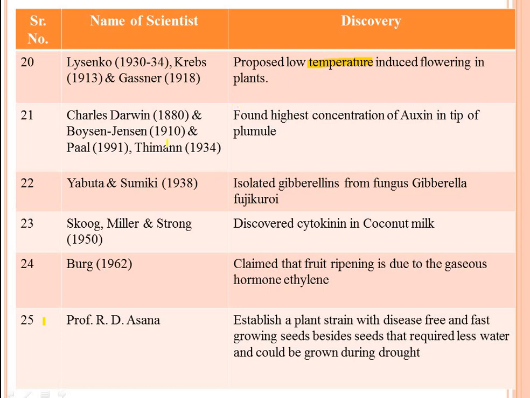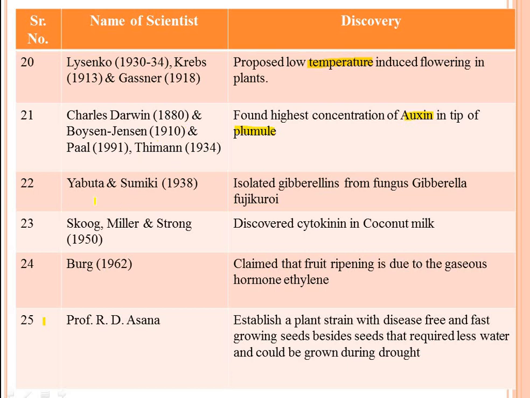In the 19th century, Charles Darwin, then Boysen, Jensen, Paál and Thiemann found the highest concentration of auxin in the tips of the plumule. Actually, in phototropism, the tip of the plant gets bent toward the blue light due to auxin synthesis in that tip, and this was found by Charles Darwin, Boysen, Jensen, Paál and Thiemann.